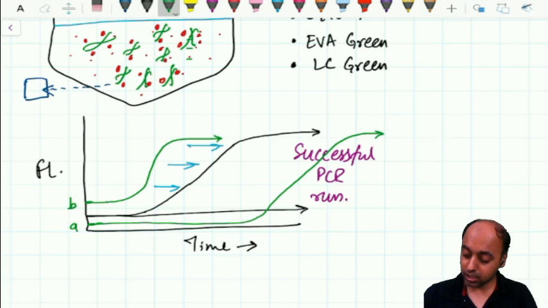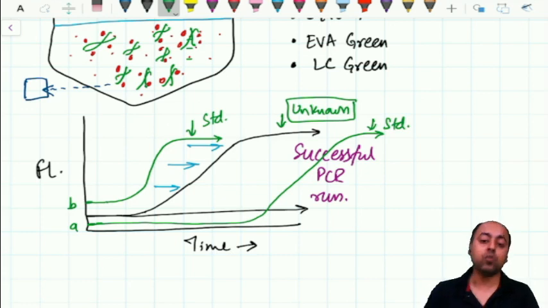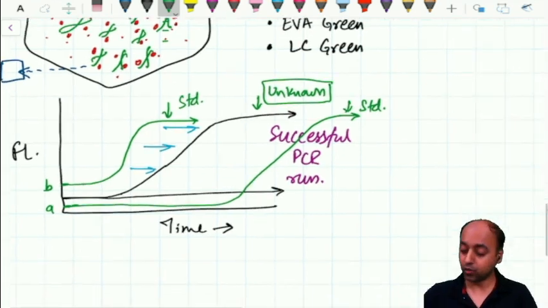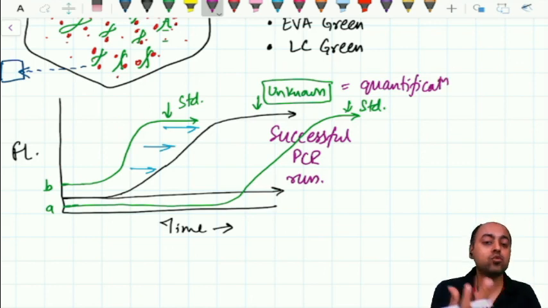Using these two as standards, where the quantity is known, the computer can quickly calculate the amount of target DNA in the unknown sample. So what we are doing here is quantification. Real-time PCR can also be used to quantify the specific type of DNA in a given sample.